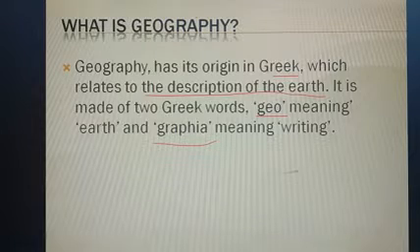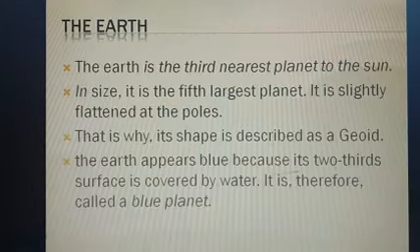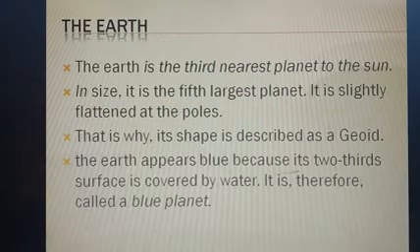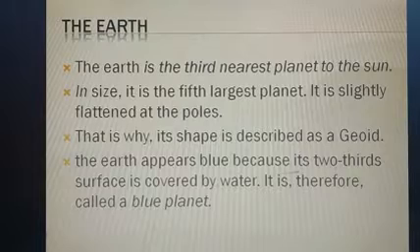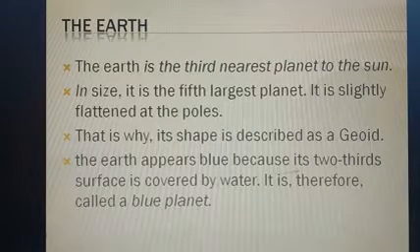So from this slide we came to know that geography is a Greek word which means the description of the earth, and it is made up of two words. First one is geo meaning earth and graphia meaning writing. Next, the next topic is the earth, our planet. Let's start.